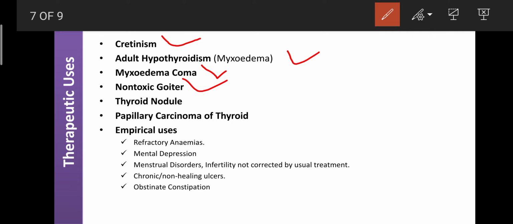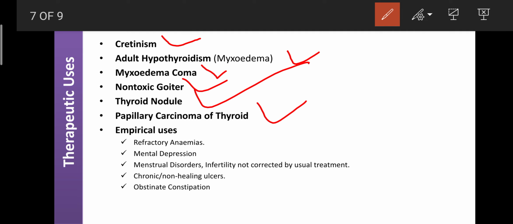Then as well as thyroid nodules, if any nodules are formed in the thyroid gland due to, once again, deficiency of T3 and T4, that is also corrected with the help of thyroid hormones. And T3 and T4 are helpful for the treatment of papillary carcinoma of the thyroid gland. If there is any cancer in the follicular cell, that is also corrected with the help of T3 and T4, because T3 and T4 are also involved in the development of proteins or tissues.